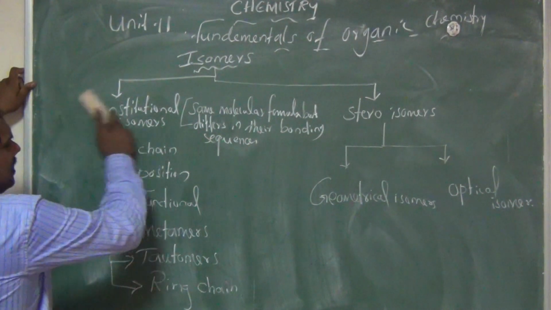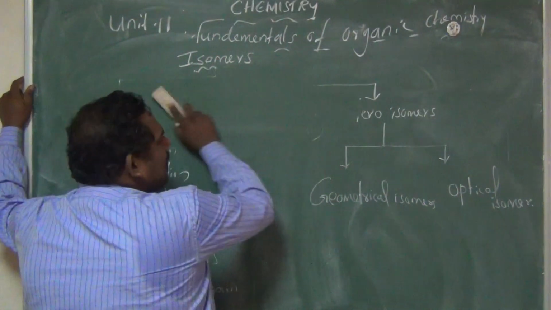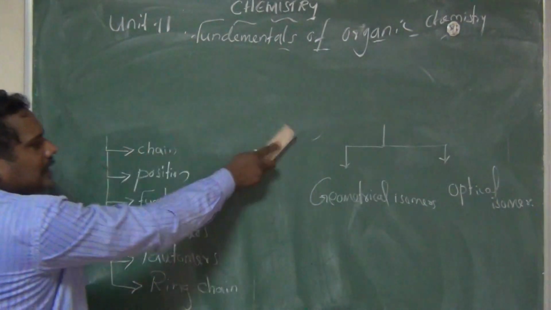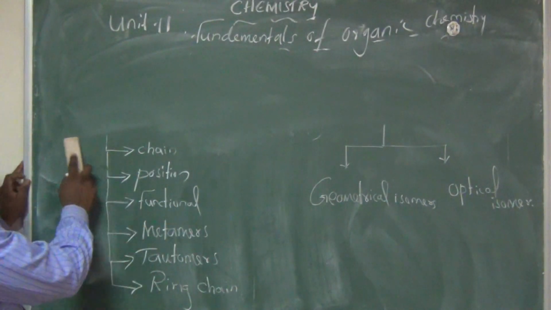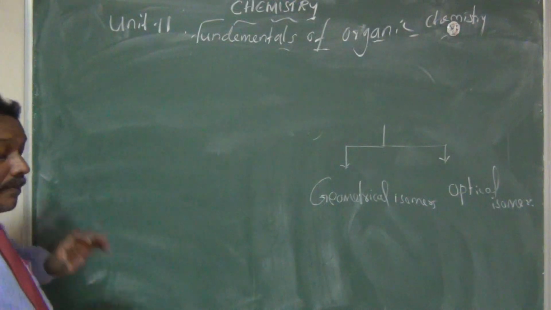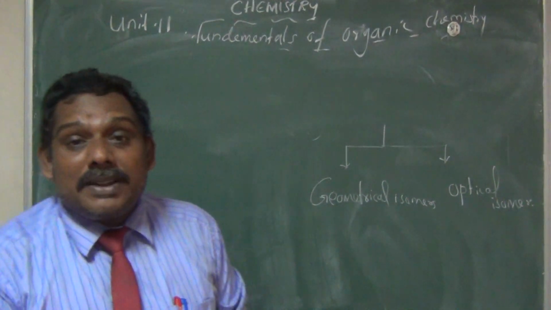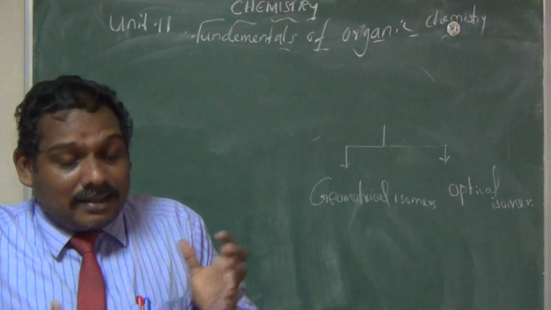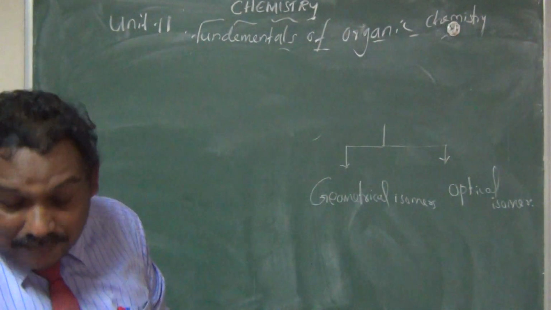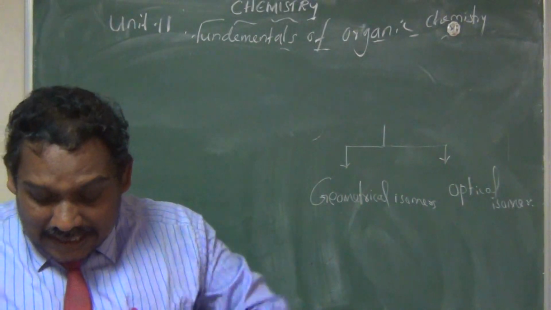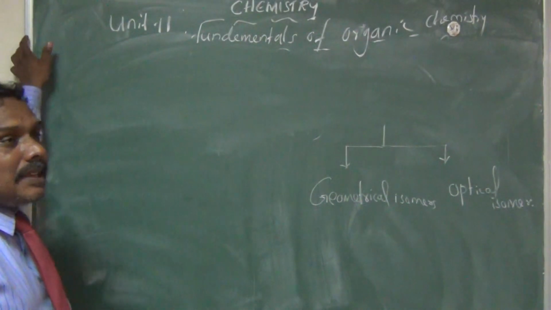One is chain isomerism. A compound having the same molecular formula but differing in the arrangement of carbon skeleton. If they have the same molecular formula, the carbon chain is entirely different. We can give this as the exact definition for chain isomerism, otherwise called skeletal isomerism: differing in the nature of carbon skeleton.